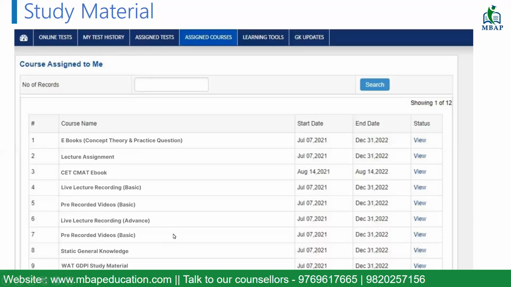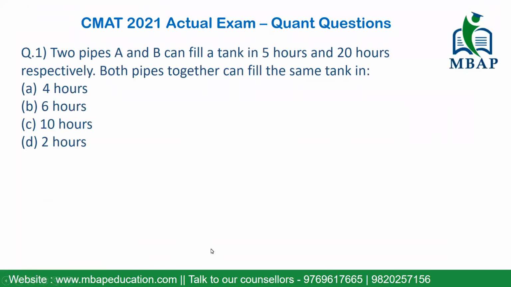On this note, let's start looking into the kind of questions which have come on time and work in the previous year CMAT examination. Let's go live with the first question that has come in the year 2021. All the questions that we'll be solving will use smart calculation techniques with beautiful approximation techniques. Let's have a look at the first question.